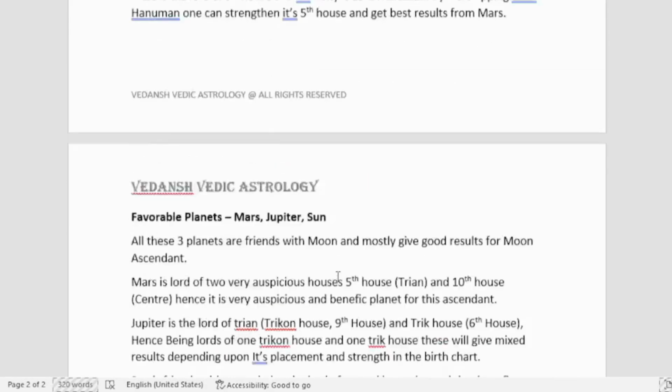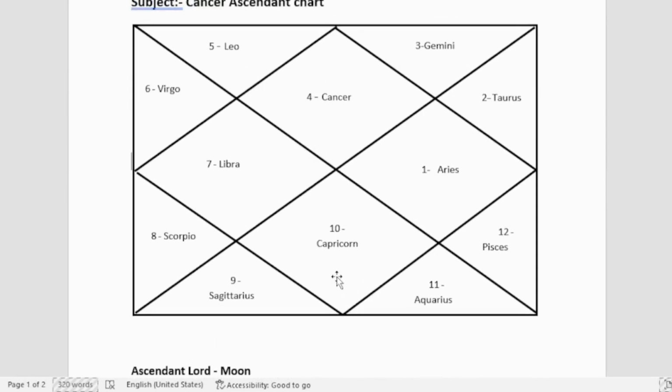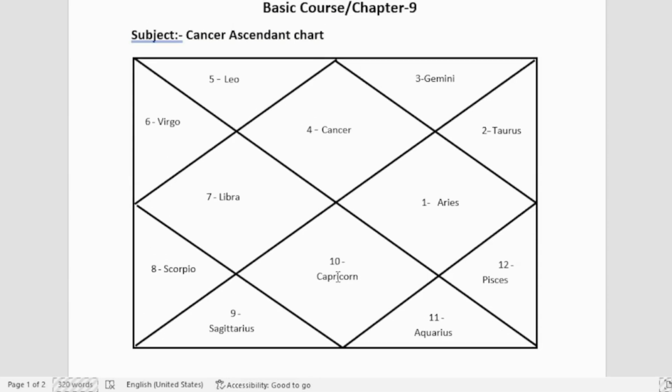You can download it, watch the video again by keeping this chart with you, or you watch the video first, or you read this handout first and then you watch the video. It is up to you how it is convenient for you. From my side, I would suggest that you watch the video first without keeping the handout with you, as you might get a little confused. First watch the video, then take out the print and go through it again. If you have any confusion with that printout, then you can watch the video again keeping the printout along with you. You can pause it, revise it and then learn it.